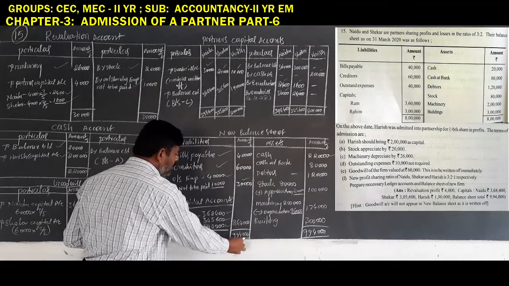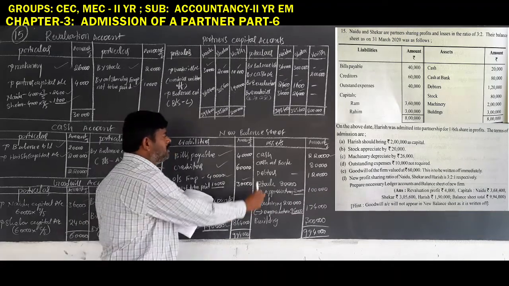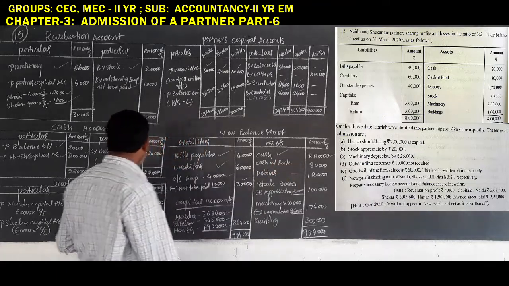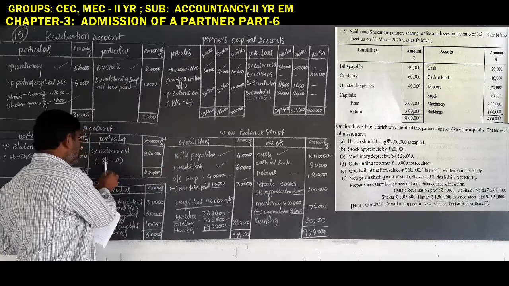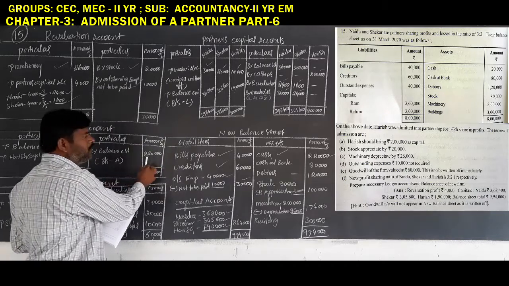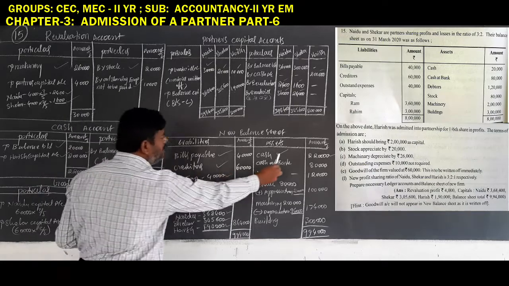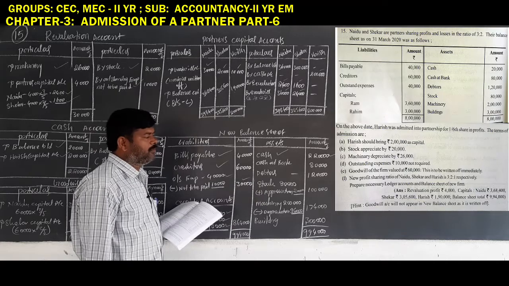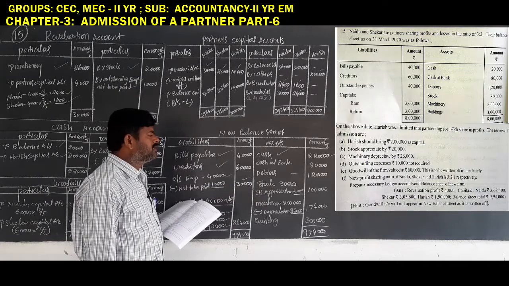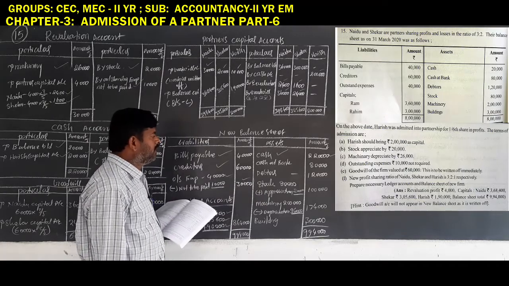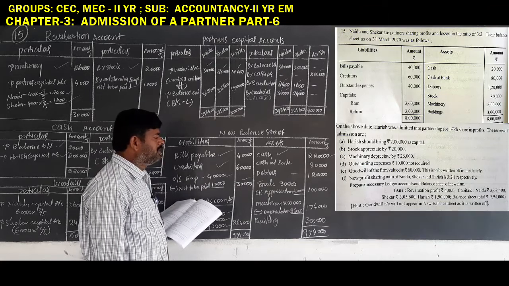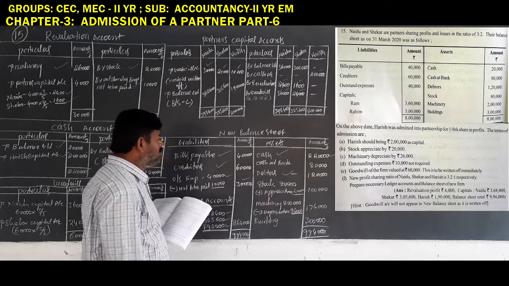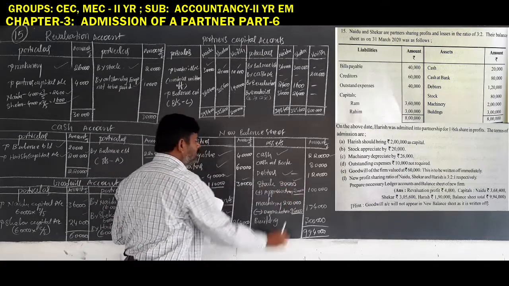This is the liabilities side. As per the cash account, the total balance carried down is 2,20,000 rupees. On the balance sheet asset side, the same amount must be recorded. Cash at bank is recorded as usual, whatever amount is given in the problem. Next, debtors, no adjustment, so the debtors amount is also recorded as usual.